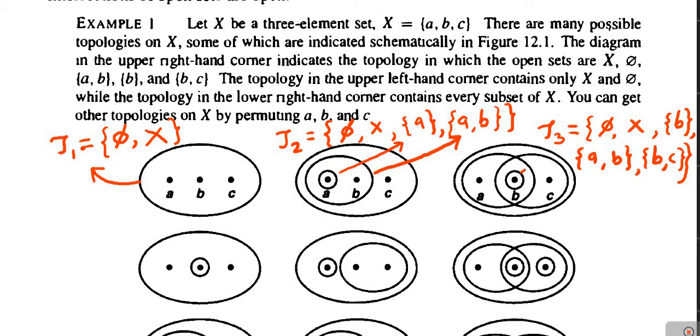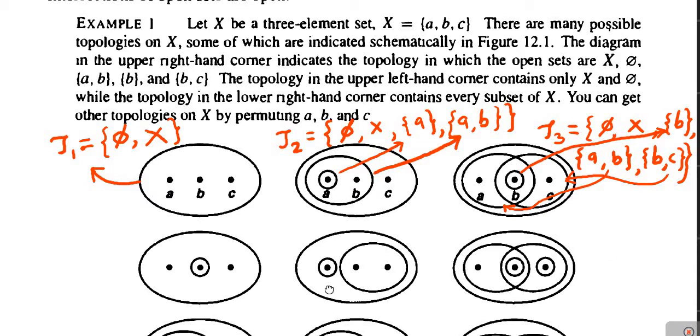So this singleton B means this is the singleton set B. Next, the 2-point set A, B is shown here by drawing this ellipse, and the 2-point set B, C is shown here by drawing this ellipse. So, like such we have this topology, and we can verify that this is also a topology on X.